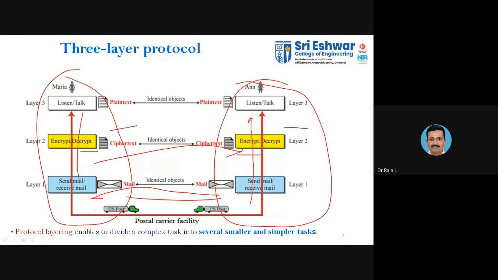If you are converting the data into a stream of bits, whatever data comes from layer 2 has to be converted here. In the reverse process, whatever data is available with the first layer, when it goes to the second layer, has to be converted into another form. So those things should be identical with respect to the layers. Those are the two principles.